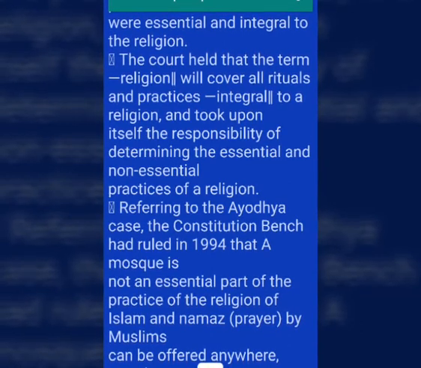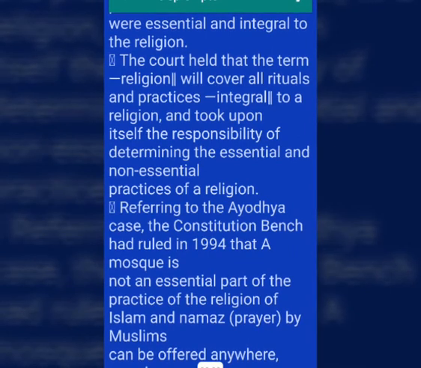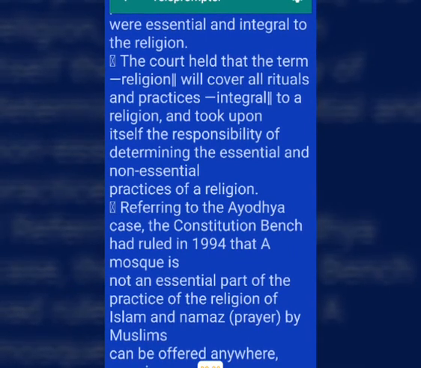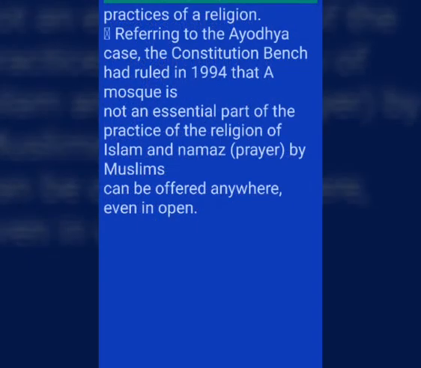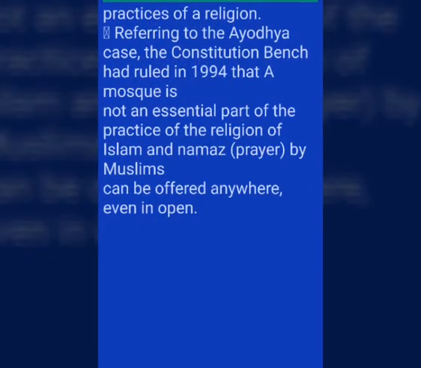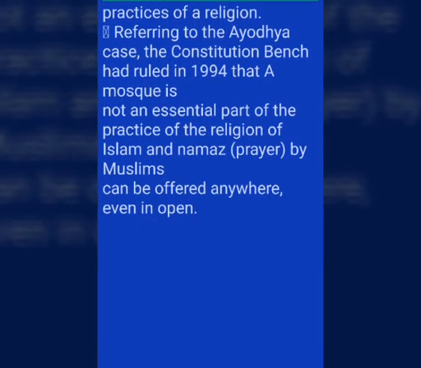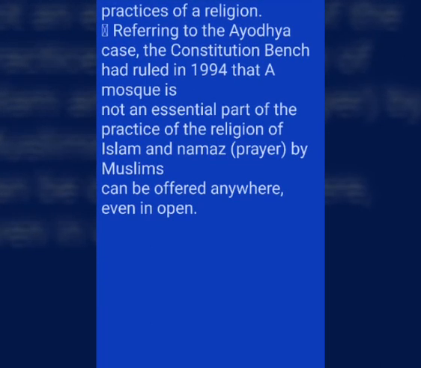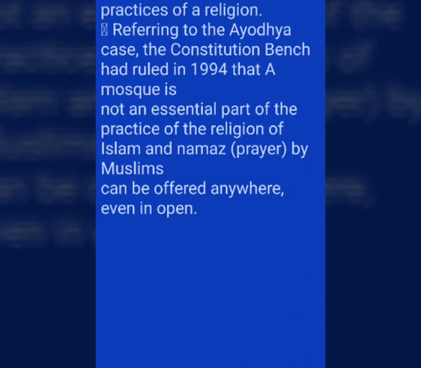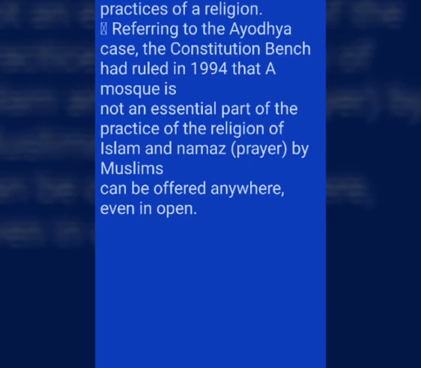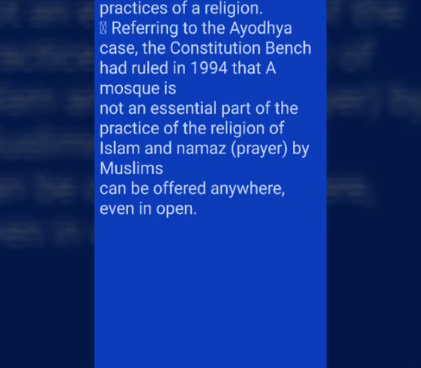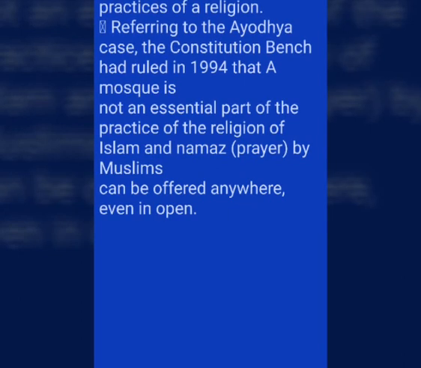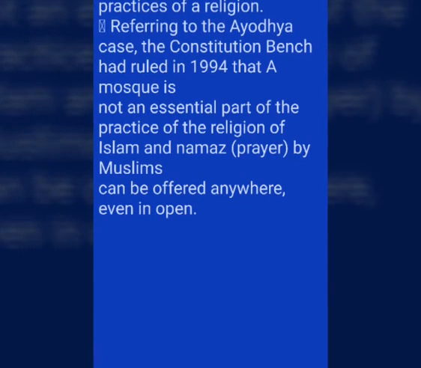The court held that the term religion will cover all rituals and practices integral to a religion, and took upon itself the responsibility of determining the essential and non-essential practices of a religion. Referring to the Ayodhya case, the Constitution Bench had ruled in 1994 that a mosque is not an essential part of the practice of the religion of Islam, and namaz prayer, by Muslims, can be offered anywhere, even in open.